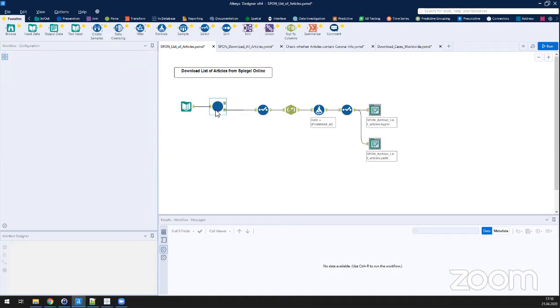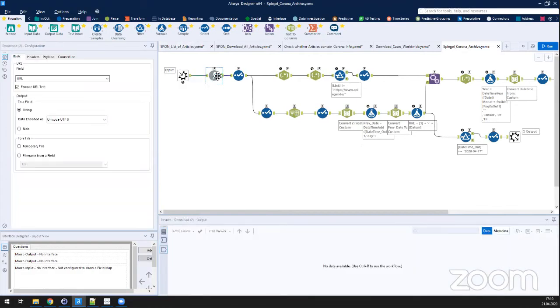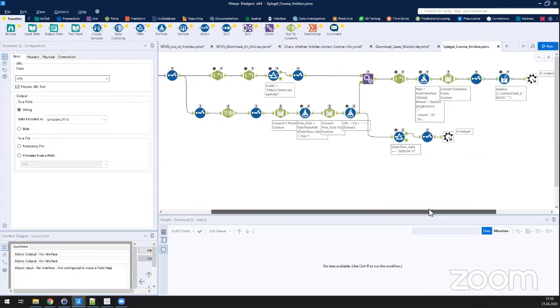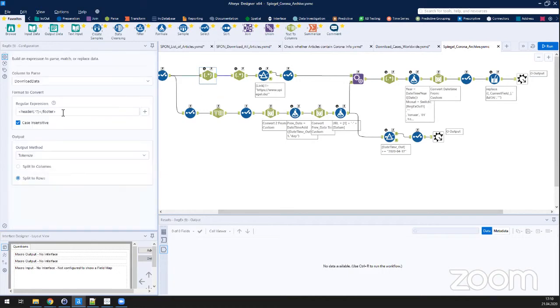But let's have a little look at the macro first. Basically what it does is it takes the URL, it downloads it, and then does a lot of stuff. It looks complicated, but it really is not. We are parsing information out between the header and the footer. We go through the rest and use a little bit of regular expressions to filter out all the necessary information that we need to get to the real URL, to be able to download the actual articles themselves.